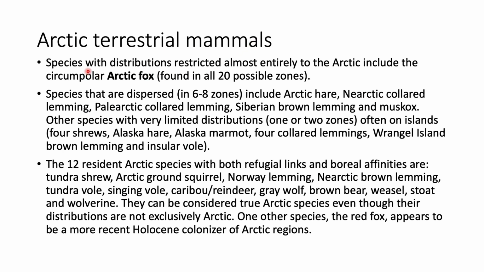The species with distributions restricted almost entirely to the Arctic include the circumpolar Arctic fox. This is found in all 20 zones. So this is the only species which is found throughout the Arctic. Species that are dispersed, that is in 6 to 8 zones, include Arctic hare, Nearctic collared lemming, Palearctic collared lemming, Siberian brown lemming and muskox.